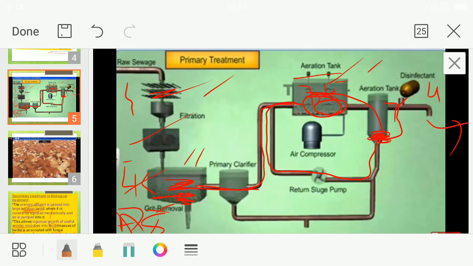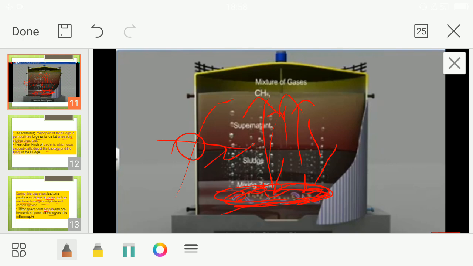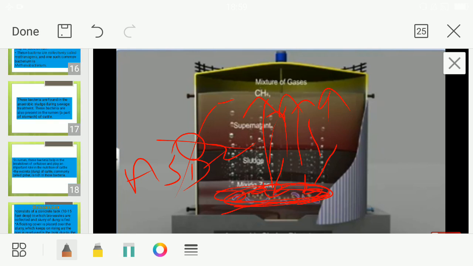The rest of the activated sludge is what they are doing, they are pumping it into another tank. Name of the tank is what? Anaerobic sludge digester. Okay, where the sludge is digested, activated sludge is digested and what is produced? Gas is produced, biogas is produced which can be used as a fuel. Hope this part is clear.